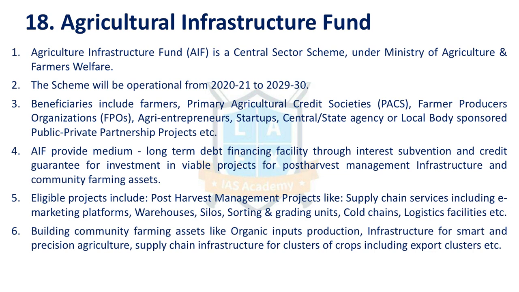Next issue is Agricultural Infrastructure Fund, AIF. It's a central sector scheme, that means 100% fully funded by the central government, under the Ministry of Agriculture and Farmers Welfare. This scheme will be operational from 2022 to 2029. The beneficiaries under the scheme include farmers, primary agricultural credit societies, farmer producer organizations, agripreneurs, startups, central and state agencies, and local body sponsored public private partnership projects, etc.